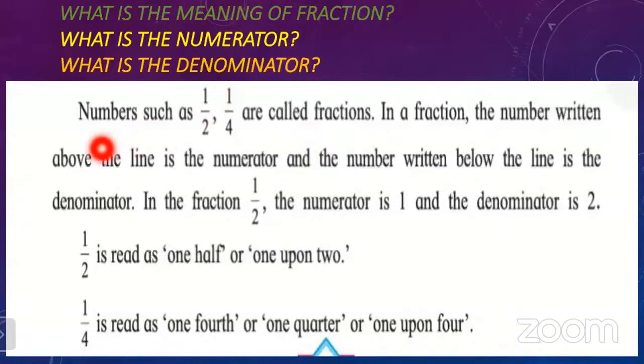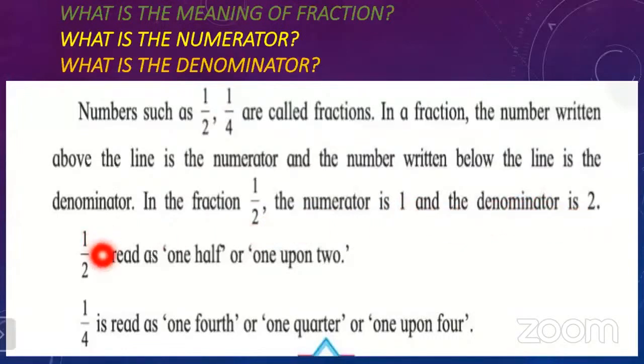Numbers such as 1 upon 2 and 1 upon 4 are called fractions. Just as we learned 1/2, 1/4, a quarter, and 3/4, whatever you can see here is a fraction. In a fraction, the number written above the line is the numerator, and the number written below the line is the denominator. Let us try to understand it better on the next slide. In the fraction 1 upon 2, the numerator is 1 and the denominator is 2.